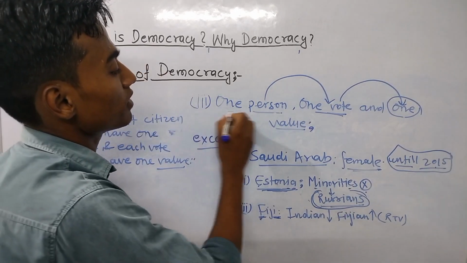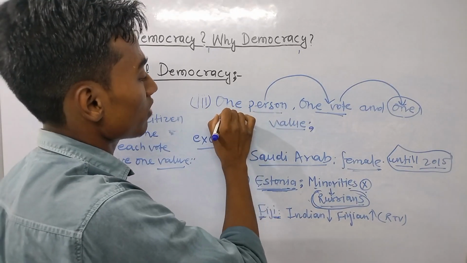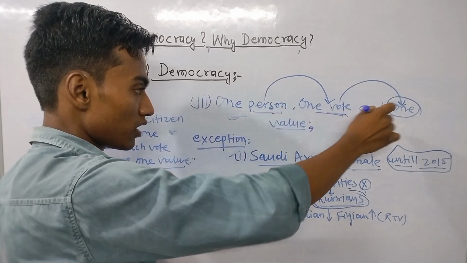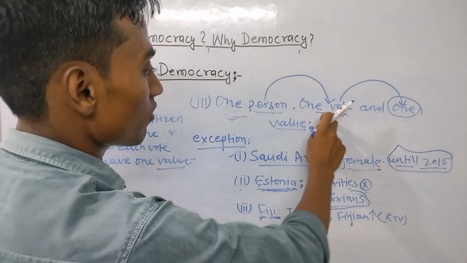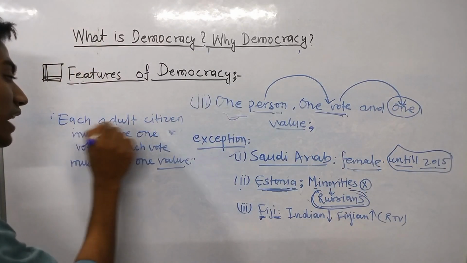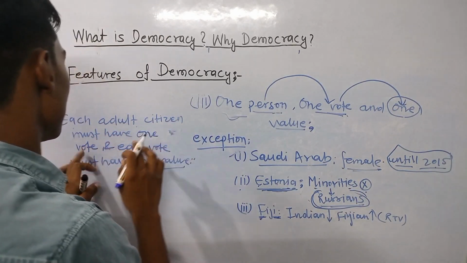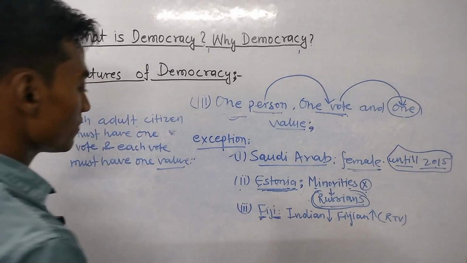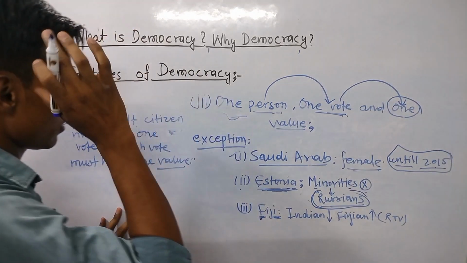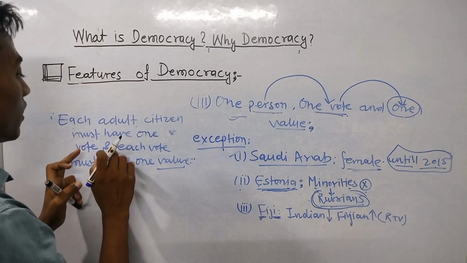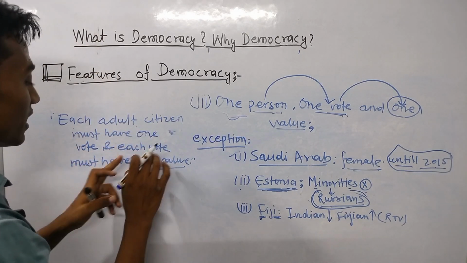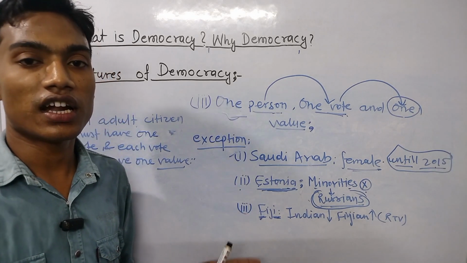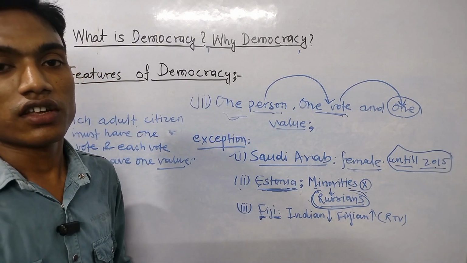Now, thirdly, we have discussed the feature of democracy, that one person, one vote, and one value. One person, one vote, one value means each adult citizen must have one vote, and each vote must have one value. So this is all about democracy and the features of democracy.